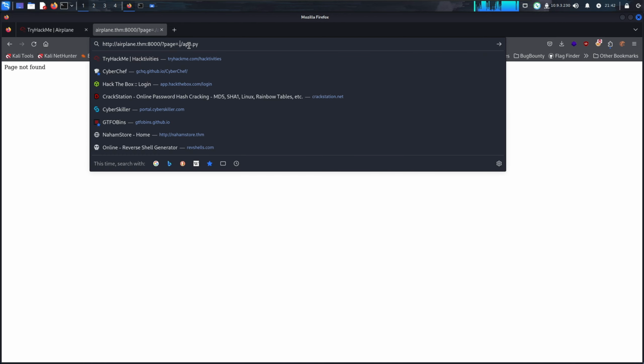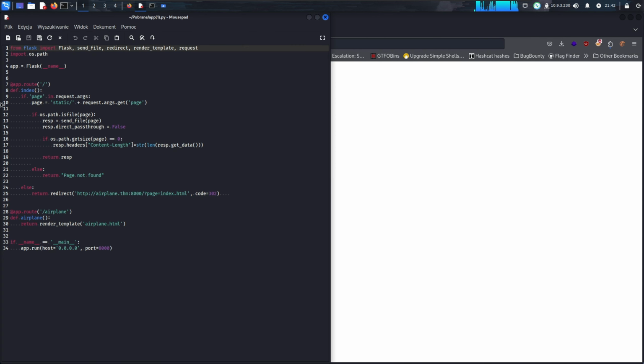It's nothing, page not found. Maybe up there and download. Yeah, there is a page. We've got the whole code of it. We see here is the LFI: the parameter from request args doesn't get sanitized in any way, so you can escape the static directory and just check it.